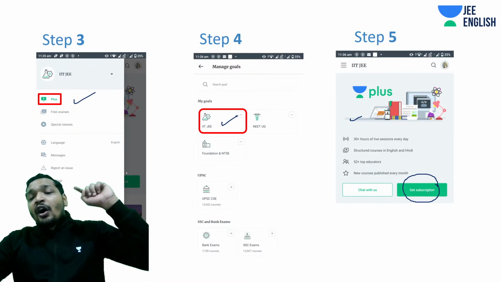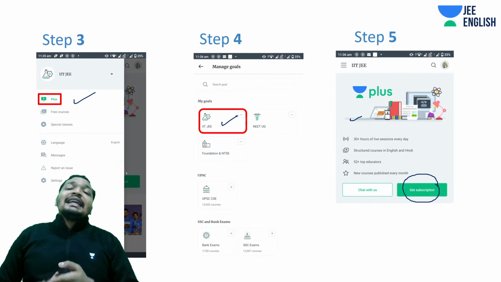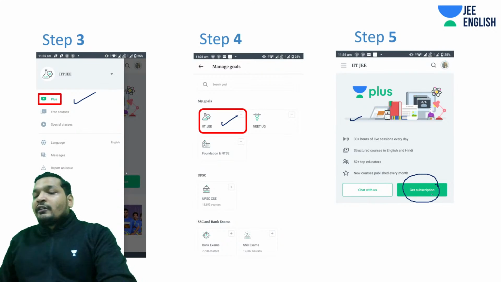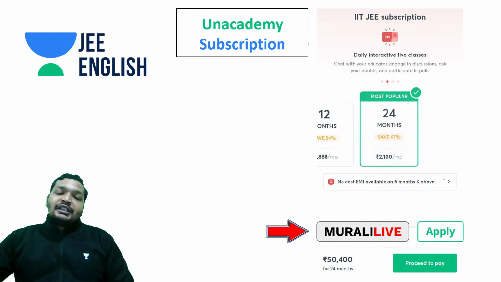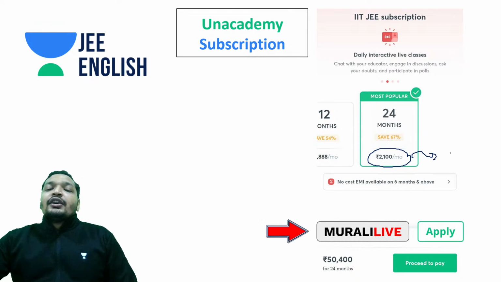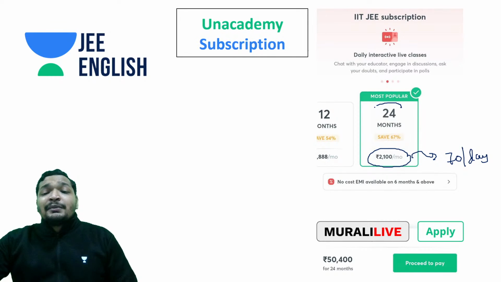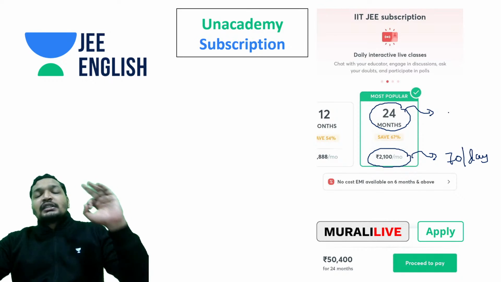And as I told you, on an Unacademy subscription, we have a dedicated droppers batch. We have dedicated programs for individual topics going on, with all the live polls, test series, quizzes, and dedicated doubt clearing sessions. And guys, this is all going to cost you less than 70 rupees a day if you go for a 24-month subscription.